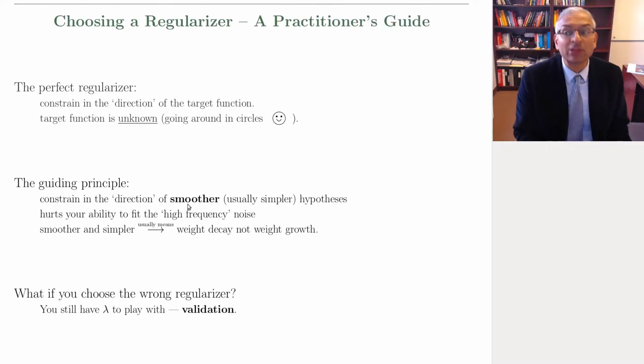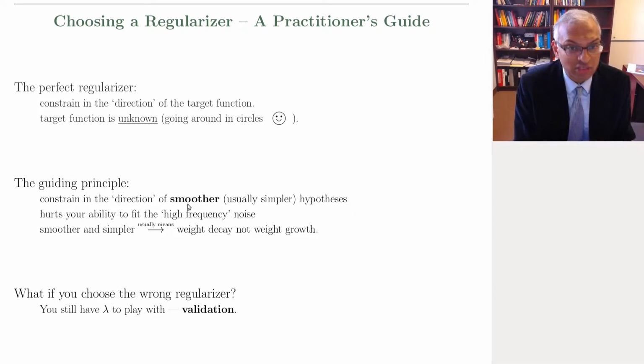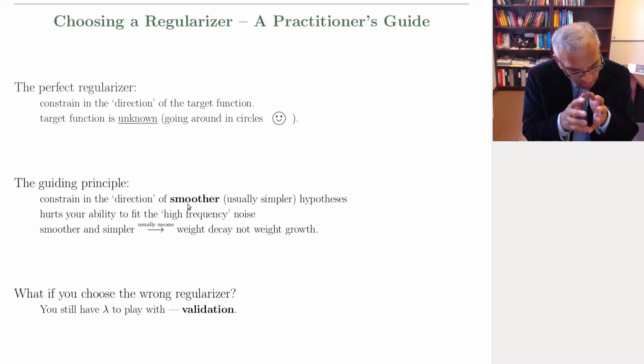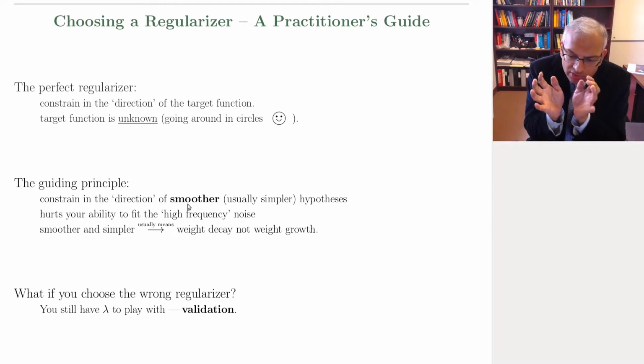Now, how to choose the regularizer? Okay. So let's go back to philosophizing. What does the regularizer do? The regularizer is constraining the model. So what's going to be the best, the perfect regularizer? The perfect regularizer is to constrain the model.